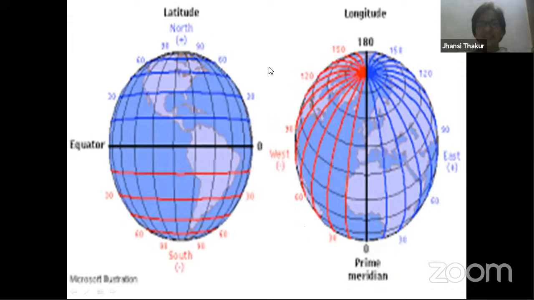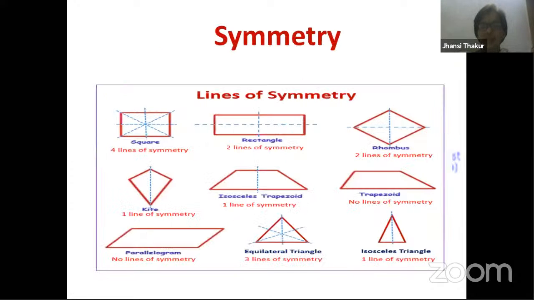So imaginary lines are used so that you can get 2 equal halves. Here symmetry means we are talking about an imaginary line passing through the center of the object. That means any line, any plane passing through the center of the shape or the object that you are taking so that you can get 2 equal halves. When you talk about symmetry, you are talking about parts which are equal parts, which are mirror images of each other. And if you discuss any axis, they are at equidistance from that primary axis that you are referring to.